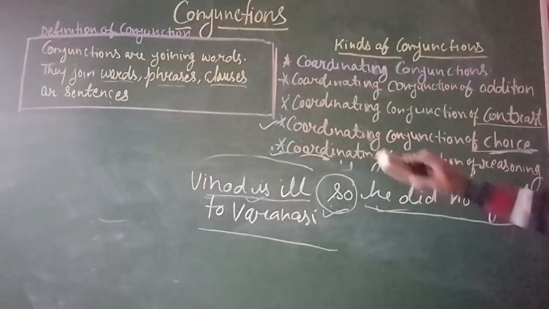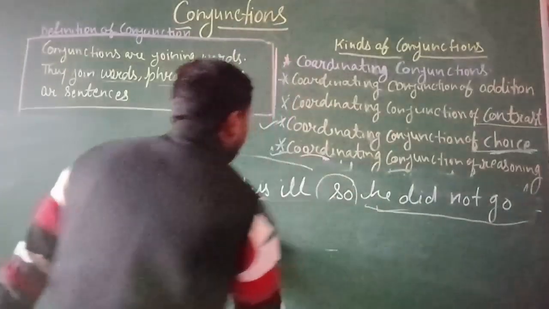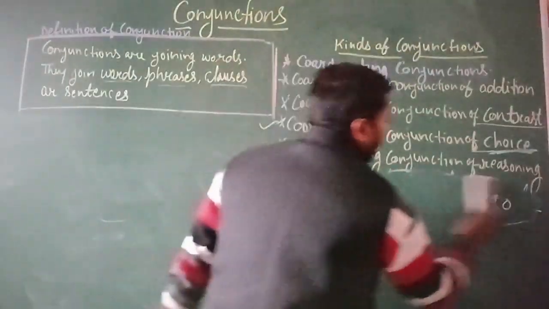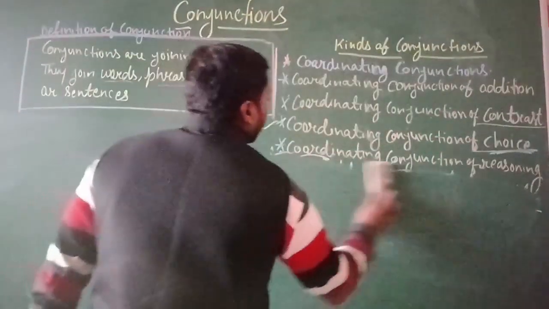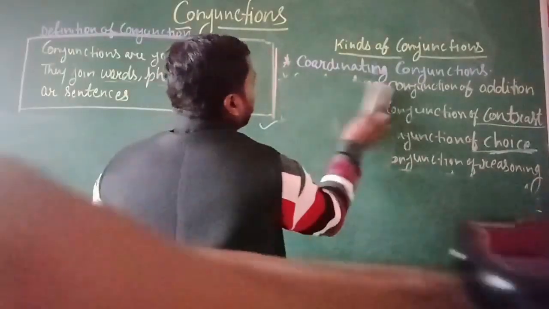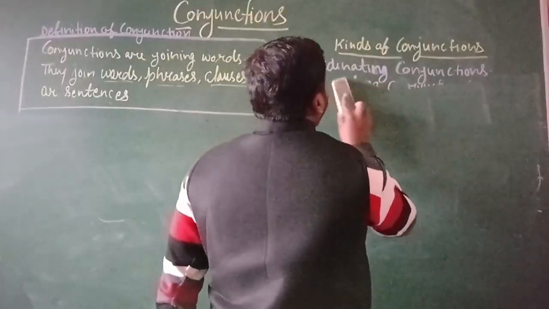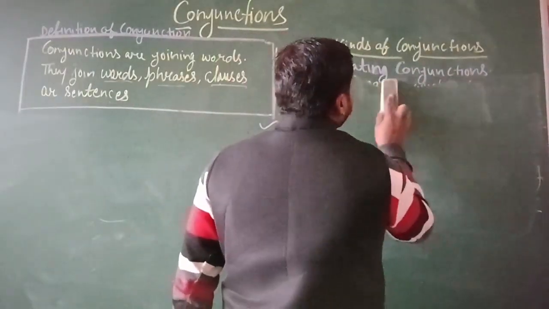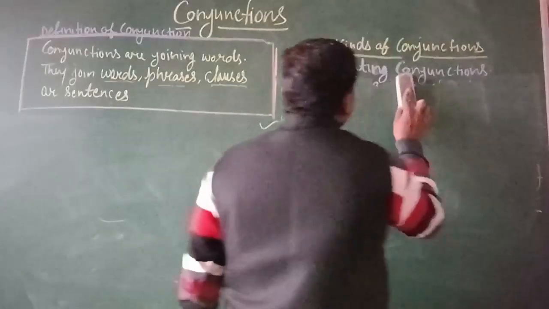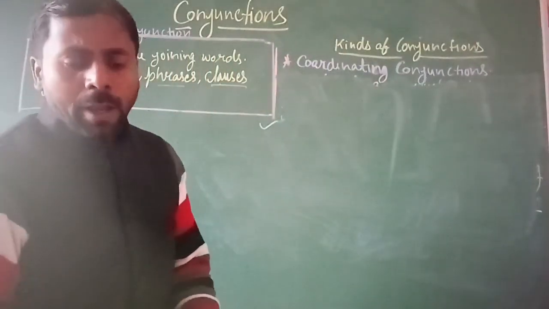Now next we are talking about the subordinating conjunction. There are a lot of parts of the coordinating conjunction, but here are some of the major, important conjunction parts that I have explained.